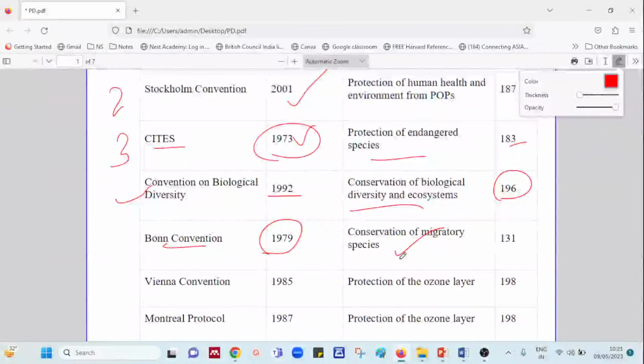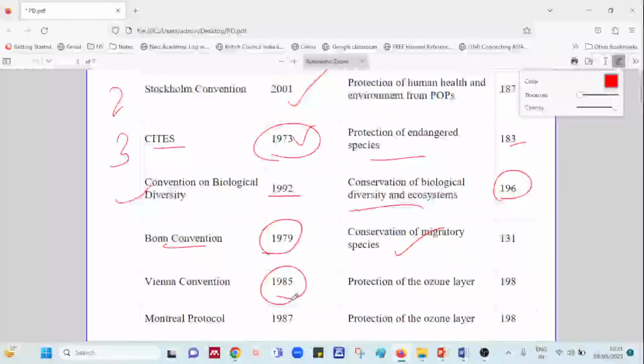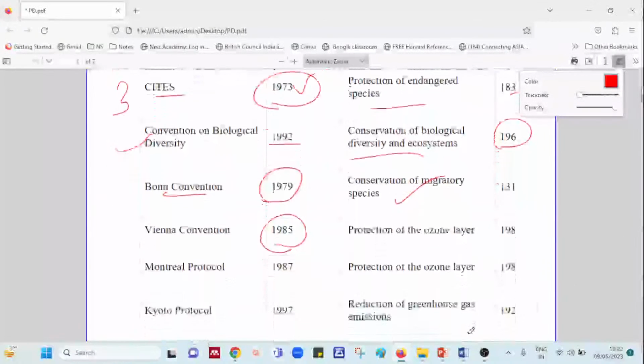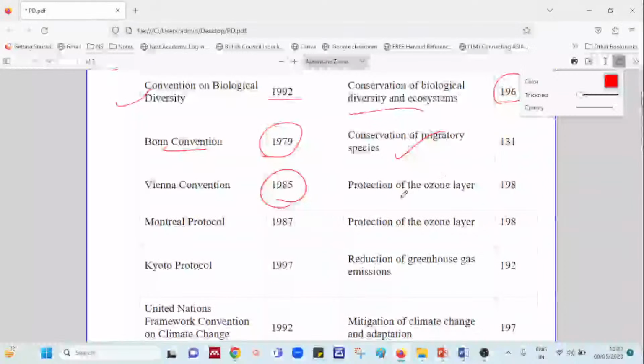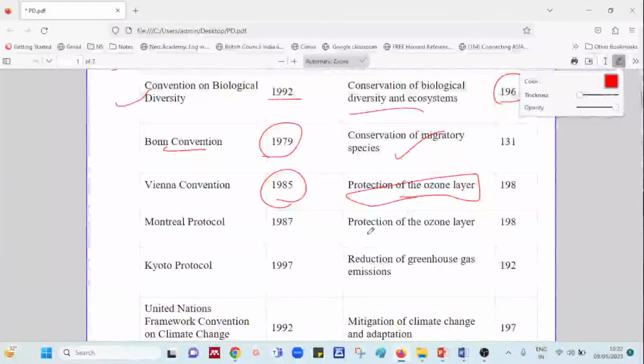Then let's go to the next convention, the Vienna Convention, established in the year 1985. If you remember, we usually only talk about the Montreal Protocol, but along with it we have the Vienna Convention, which is also for the protection of the ozone layer.